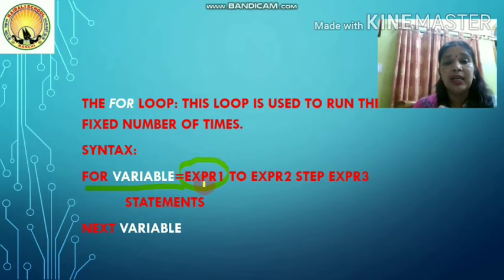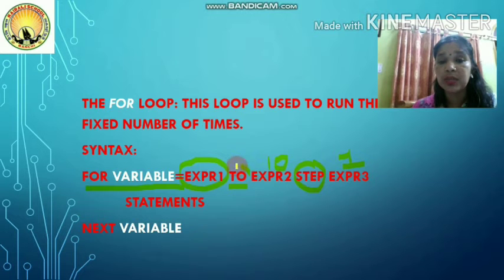In that example you're going to take 10 rounds of the school ground. Initially, what will be the value? 0. So here expression 1 can be 0 in that case. Then TO is a keyword here. You'll have to write it like this only. And after that, where you want to reach, when 0 becomes 10. And every time you will increment it by 1. Clear? So this is also a keyword, this is also a keyword, and this is also a keyword.